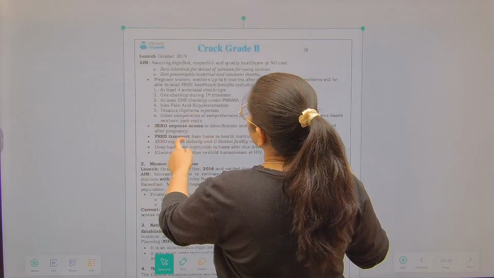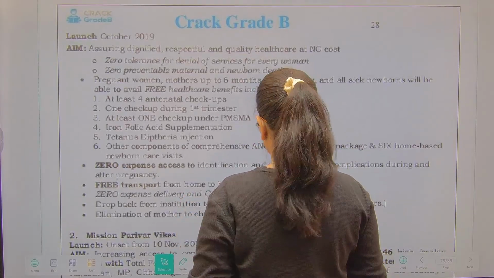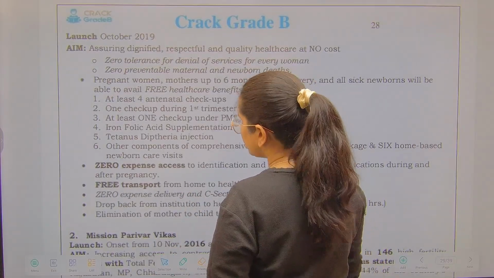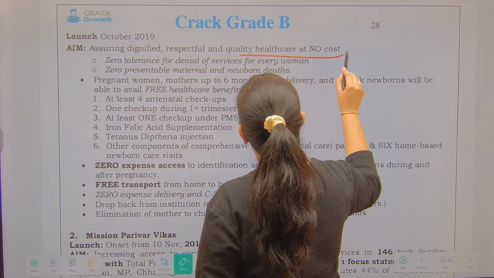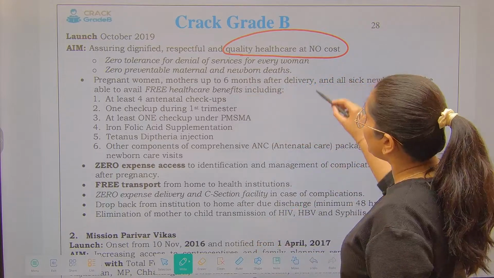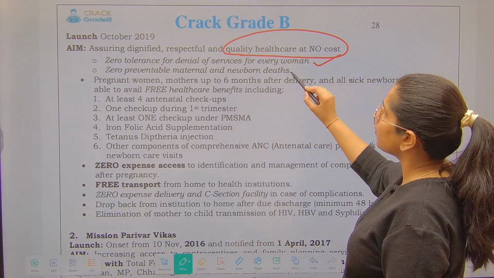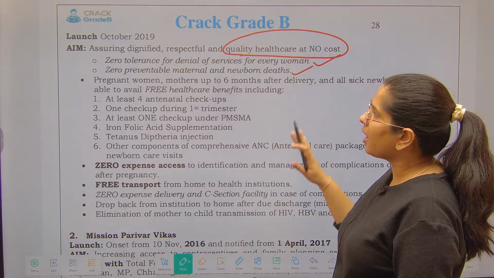So when was it launched? It was launched in October 2019. Under this particular Suman initiative, we want to provide quality health care at no cost. There is zero tolerance for denial of services to any woman, and zero preventable maternal as well as newborn death. These are our aims.